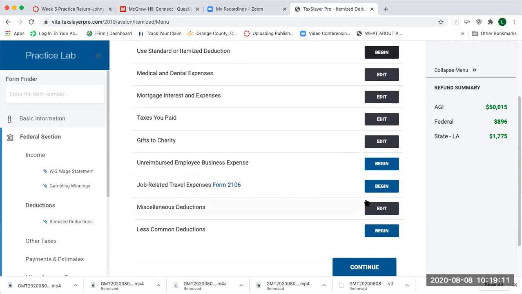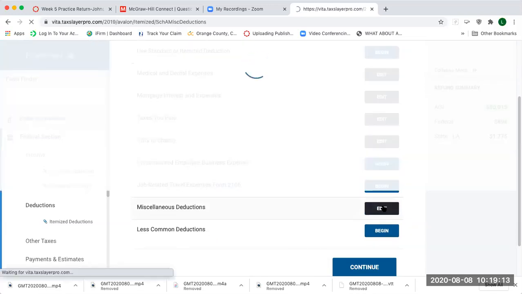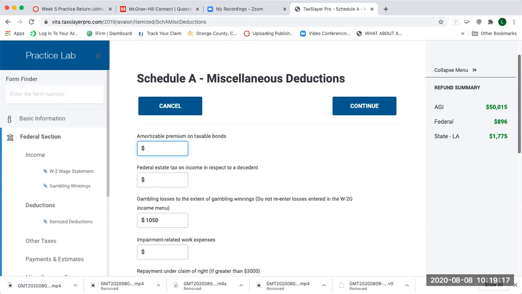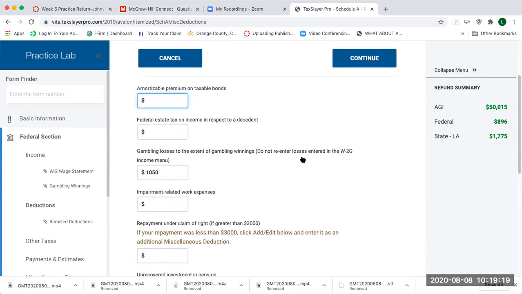So again, miscellaneous deductions. Right here, they don't want you to duplicate the losses. Okay, so right here, we could input the 1050 here as well.